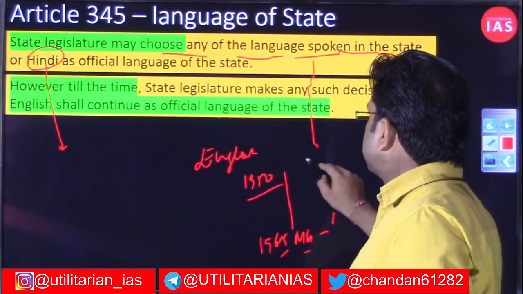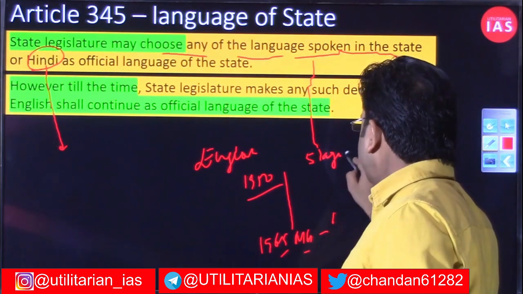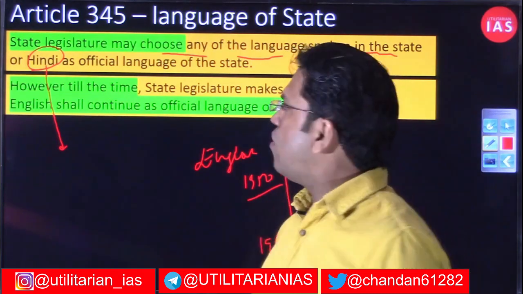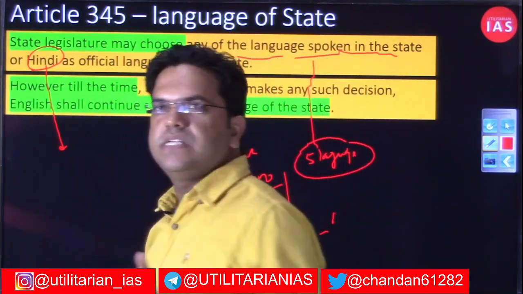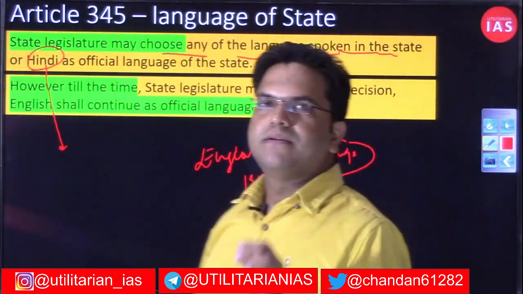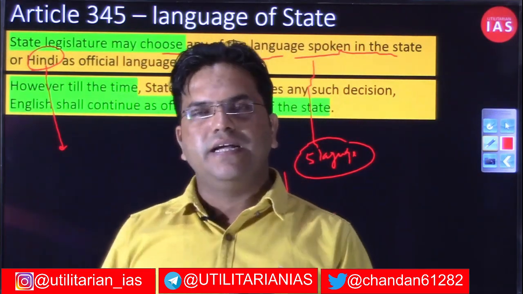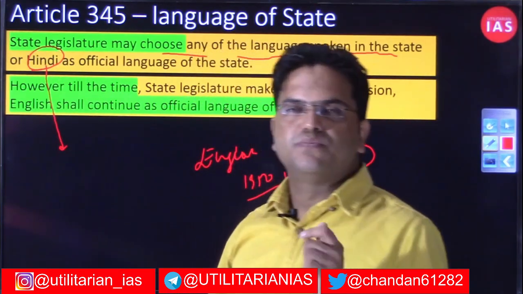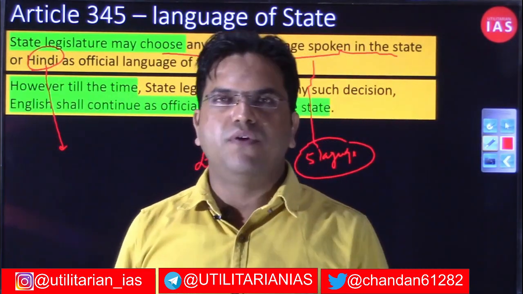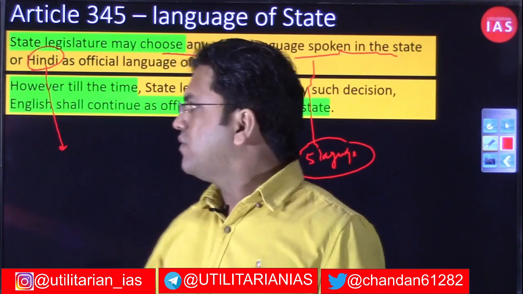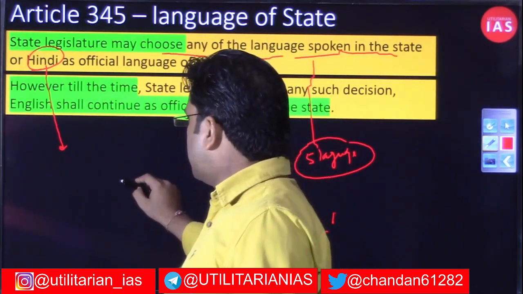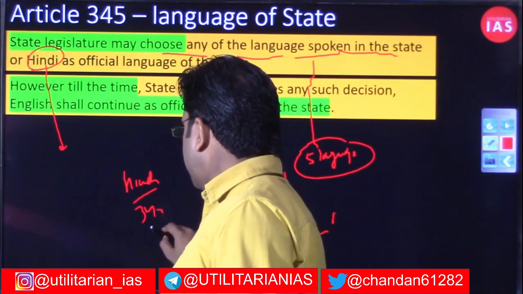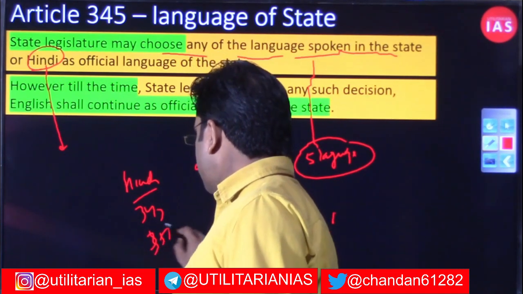Suppose in a particular state five languages are dominantly spoken; they can either choose any of these five, or, if the state is inspired by national integration, they can choose Hindi as well. This is a curious point, just to fulfill the commitment we made to the Hindi-speaking people in Article 343 and Article 351, which we have not discussed so far.